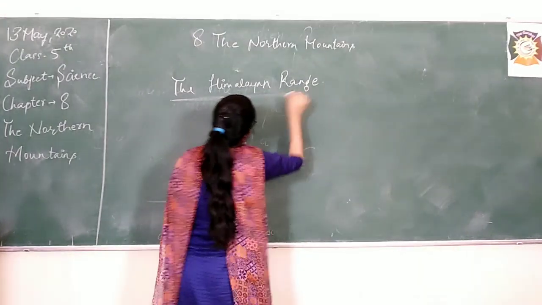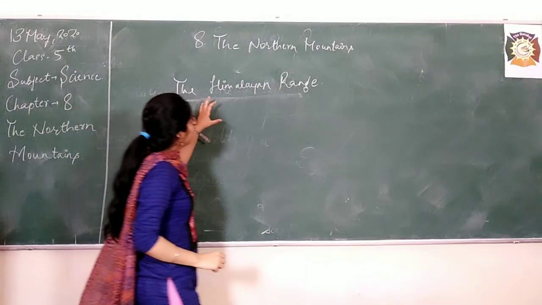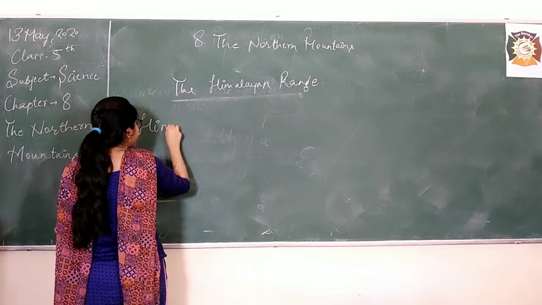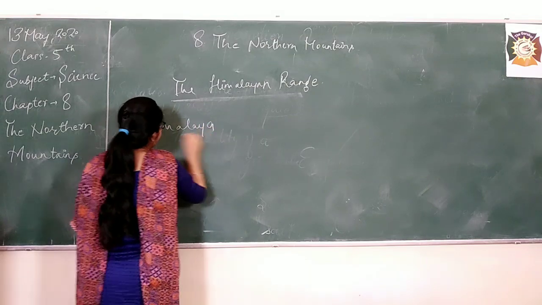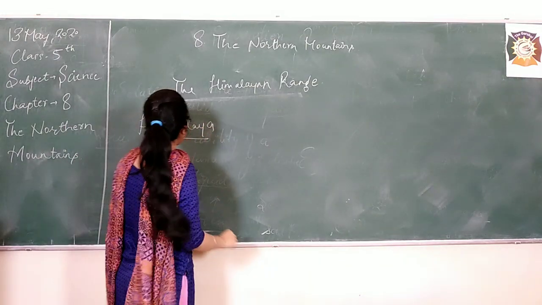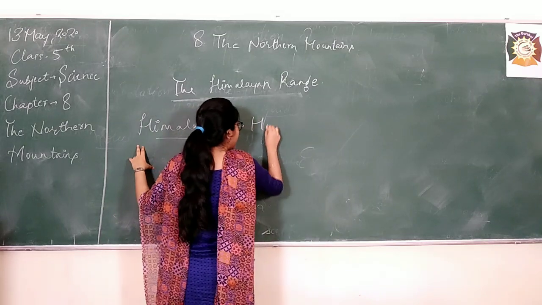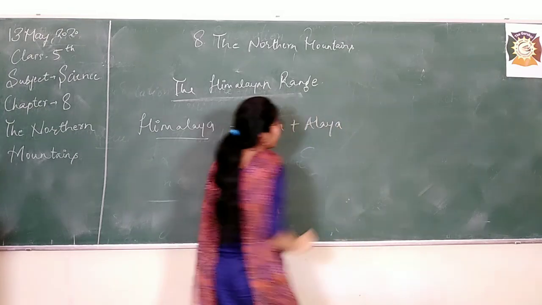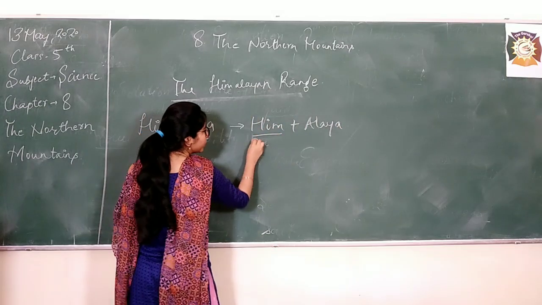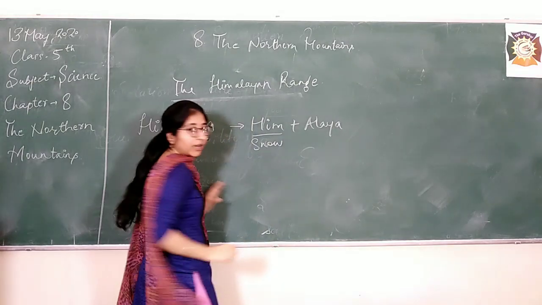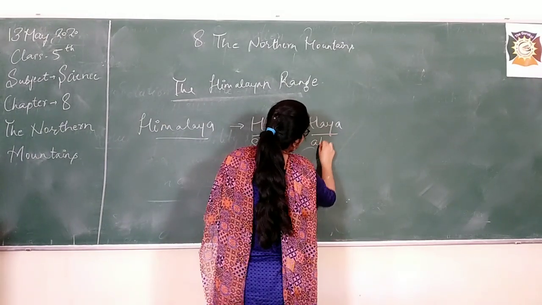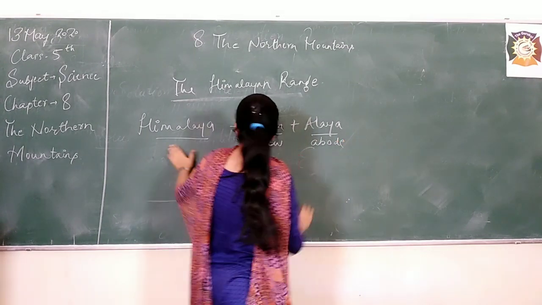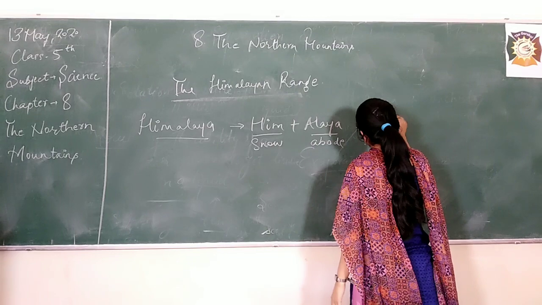Now, the Himalayan range. As previously I started with the name, here also I will start with the name Himalaya. Again, it is a combination of two words: Him plus Alya. The meaning of Him is snow, and Alya means abode. What is abode? Abode means the home or the shelter of anything. So we can say that Himalaya means abode of snow.